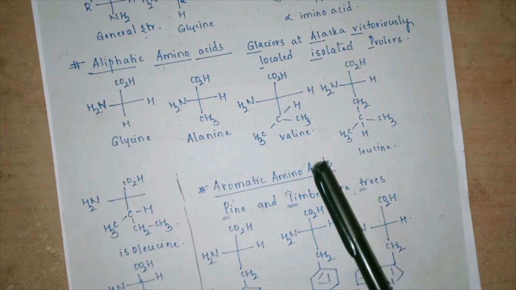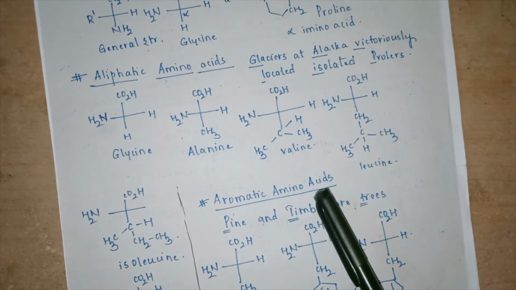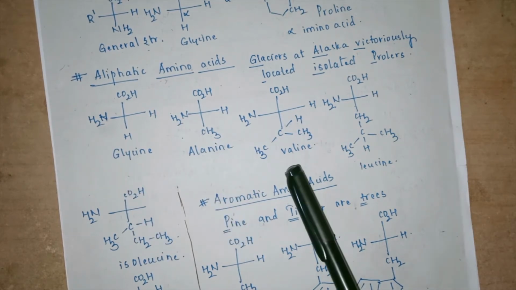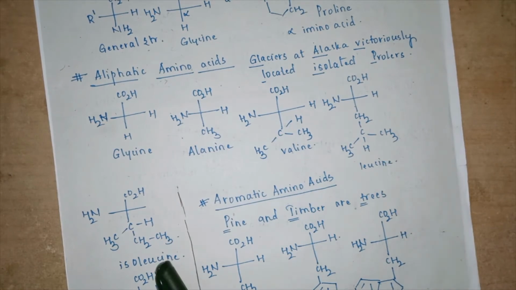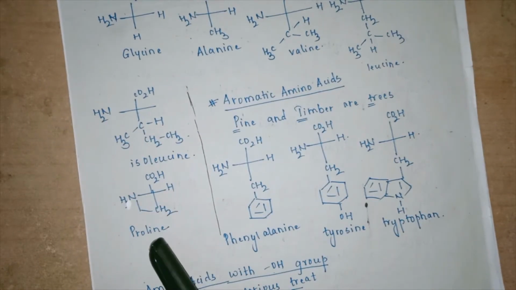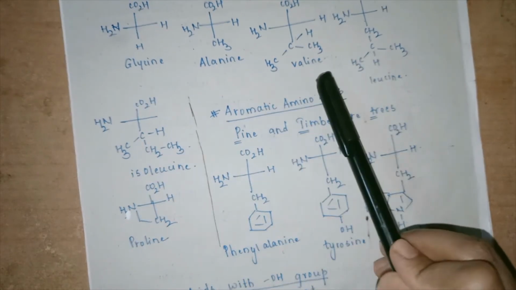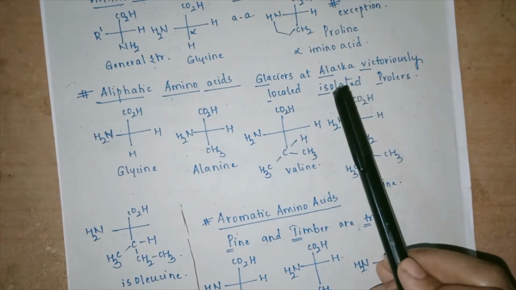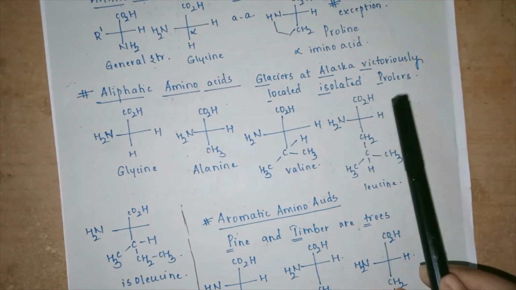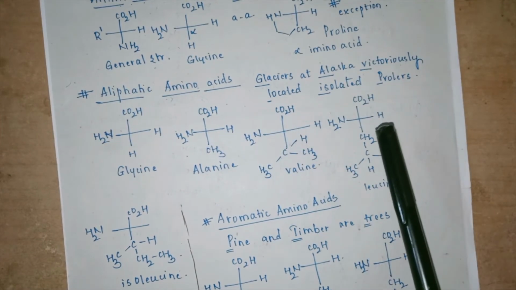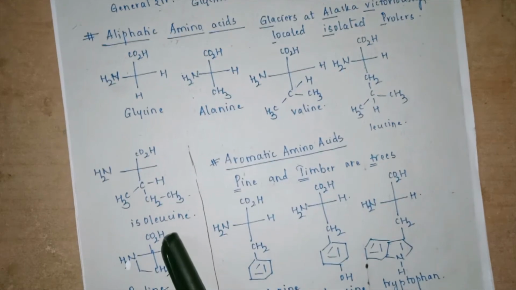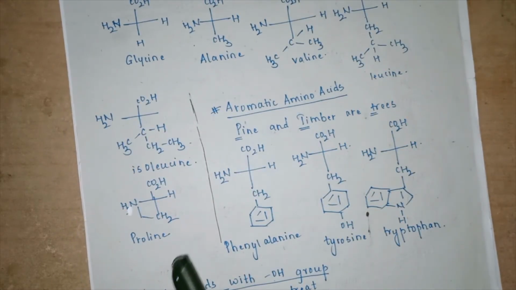Now let us categorize them into aliphatic and aromatic systems. Glycine and alanine are both said to be aliphatic. Valine, leucine, isoleucine and proline are also aliphatic amino acids. So how to remember this? Glaciers at Alaska victoriously located isolated prolars. This is a common idiom that you can use to remember that glycine, alanine, valine, leucine, isoleucine and proline are your aliphatic amino acids.